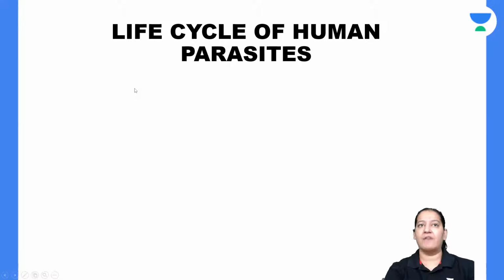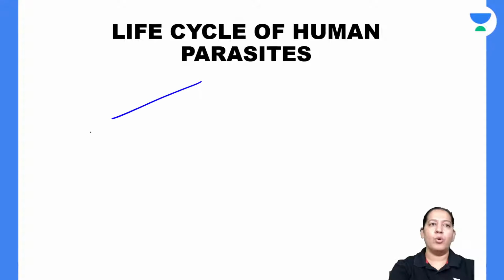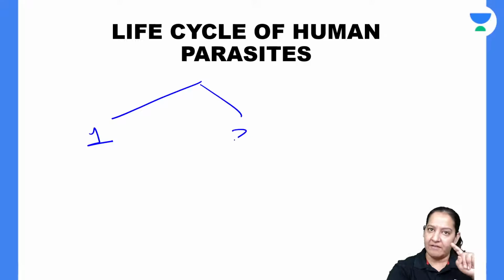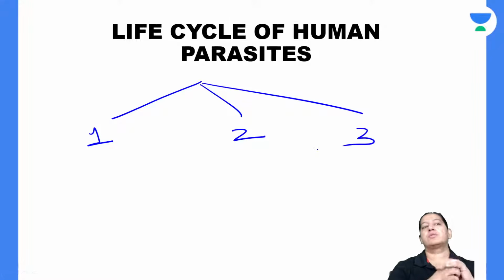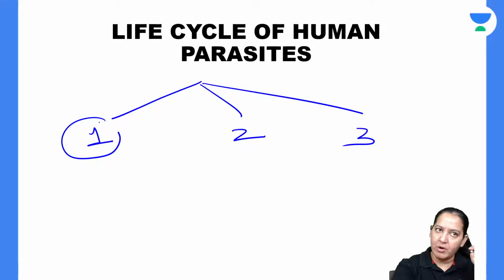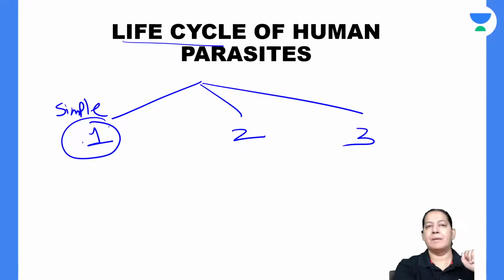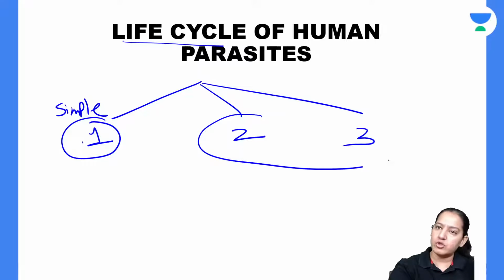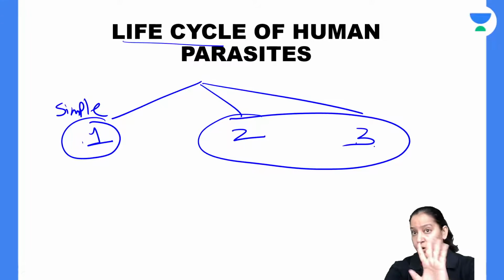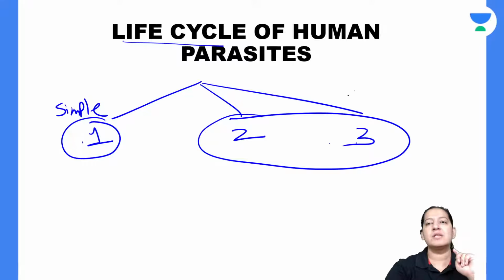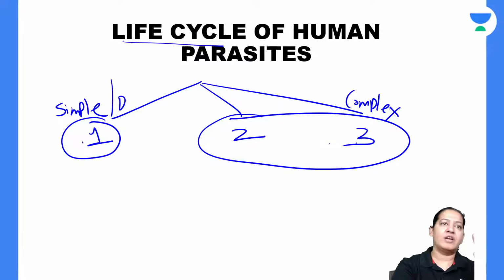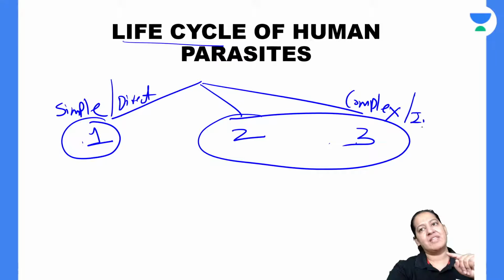Now in the life cycle of the parasites, some parasites only have one host. Some parasites have two hosts. Some parasites have three hosts. The parasites which have only one host in their entire life cycle, it is known as a simple life cycle. The life cycle is simple. Where the total hosts are two or three, never more than that, maximum three, this is known as a complex life cycle. The life cycle is complex. Simple or direct life cycle is one in which only one host is there, and complex or indirect life cycle is one in which multiple hosts are there, either two or three. Give me a thumbs up.